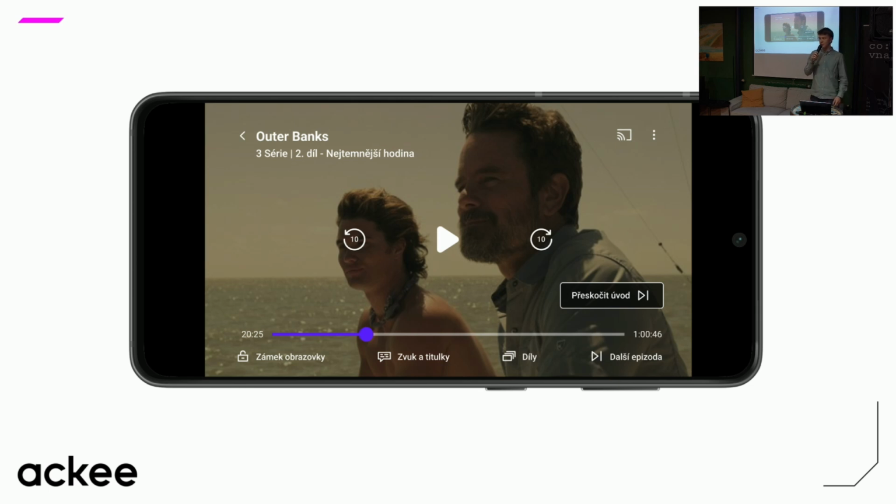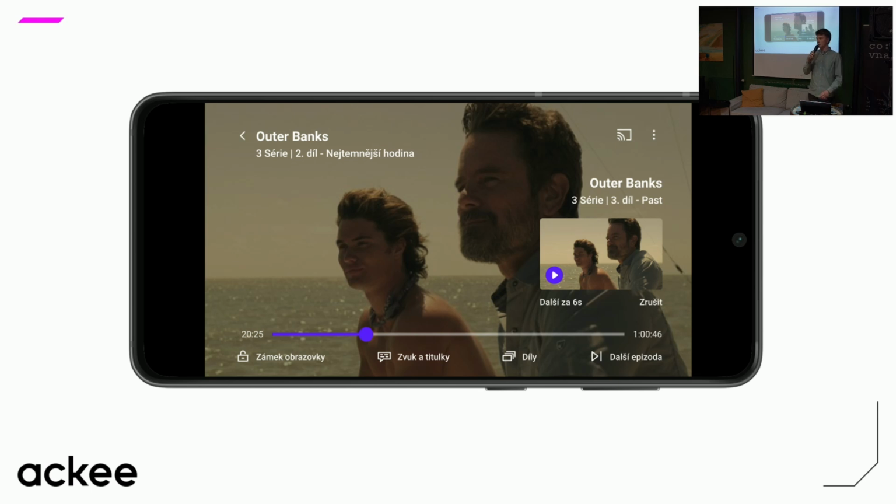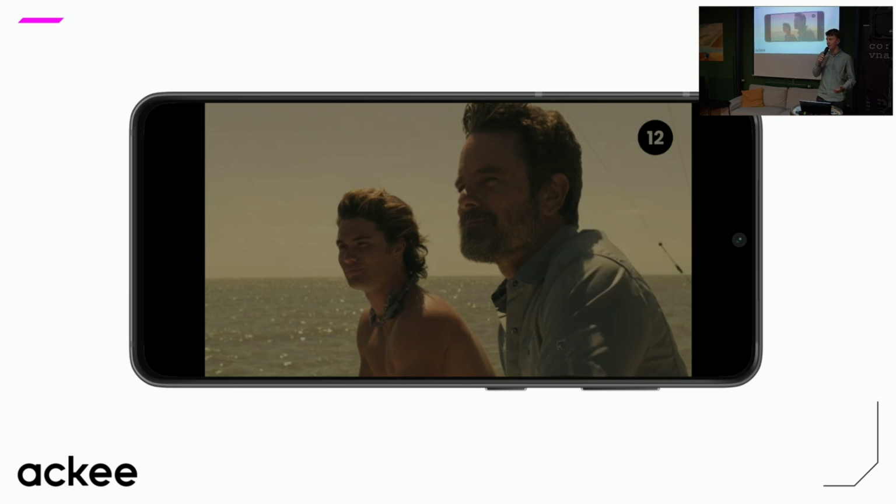But then the product team comes back again and says that they would like to improve user retention and keep users in the player for a longer time. So we need to introduce some kind of autoplay feature so that when the user is close to finishing the current episode or movie, we suggest the next episode or the next movie that they can watch. Okay, let's say we somehow add that to our player, but then the product team is back again.